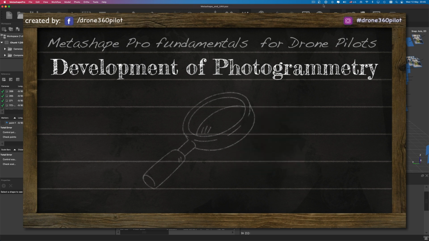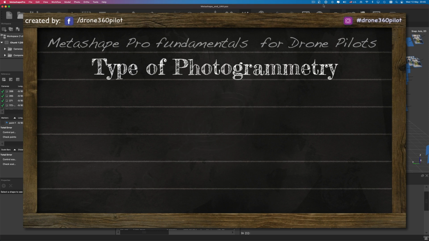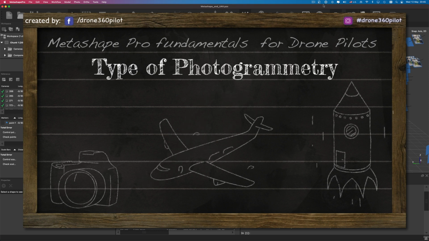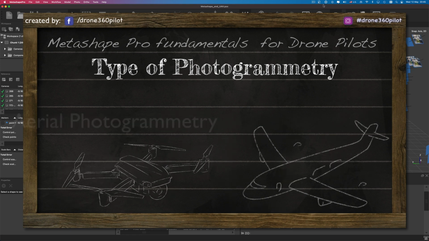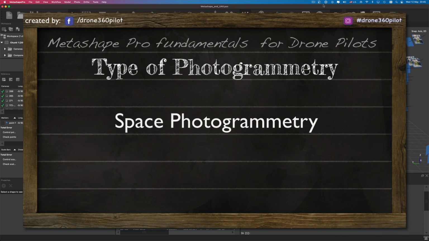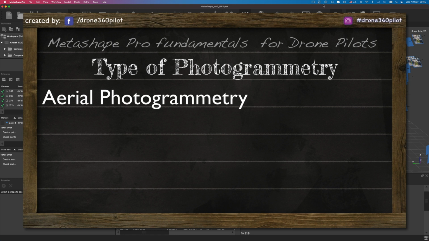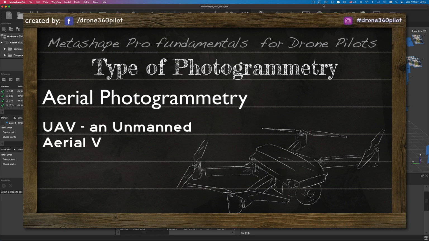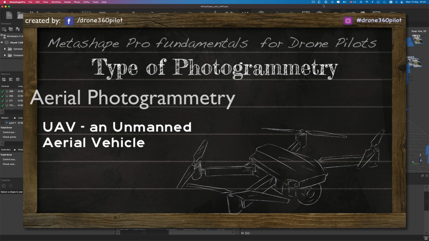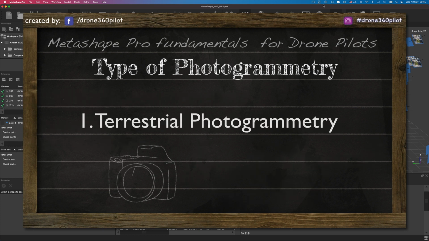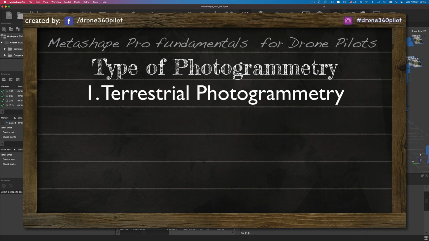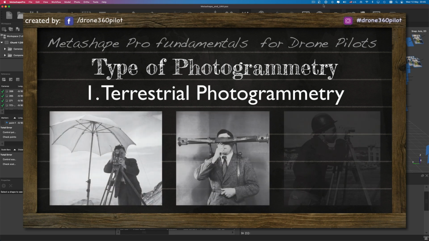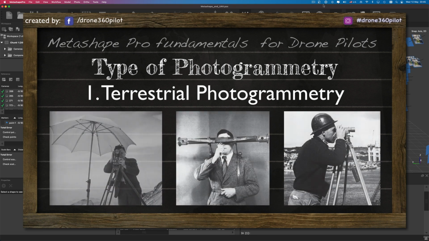Well, by going a little bit deeper with the photogrammetry process, we can distinguish types of photogrammetry according to camera location during our shooting process. In this classification system, we have terrestrial photogrammetry, aerial photogrammetry, and space or satellite photogrammetry. During this class, our main point of interest will be aerial photogrammetry, which is created from UAVs, better known as drones. But just for educational purposes, we will briefly touch on terrestrial and satellite or space photogrammetry as well.